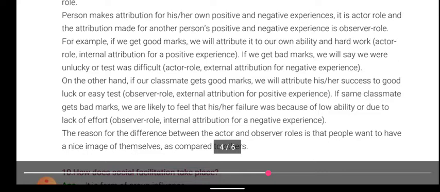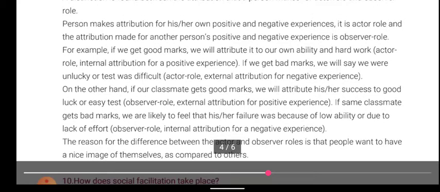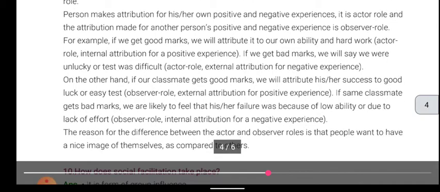For example, if we get good marks, we will attribute it to our own ability and hard work. Actor role, internal attribution for a positive experience. If we get bad marks, we will say we were unlucky, our test was difficult. Actor role, external attribution for a negative experience.